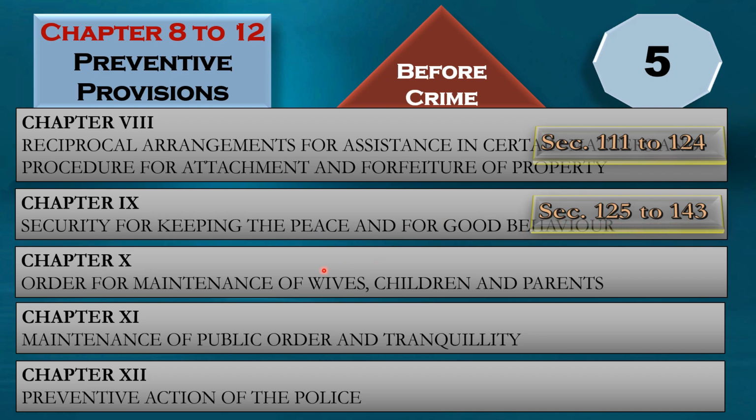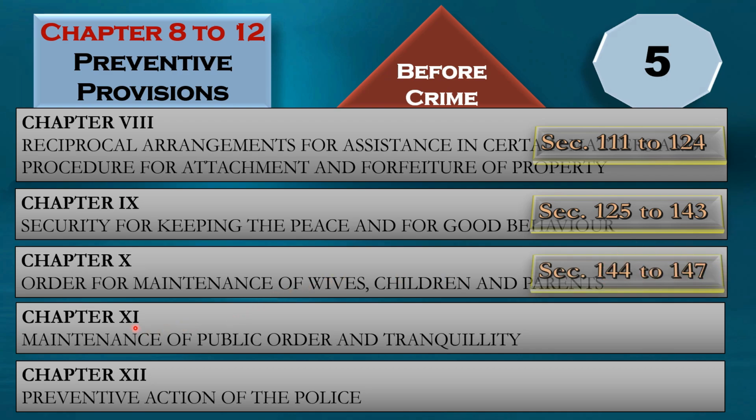Chapter 10, order for maintenance of wife, children and parents. I understand nowadays an earning wife is also asked to maintain children and parents. But the prime responsibility is of the man of the family, if he is the man of the family. This is given under section 144 to section 147.